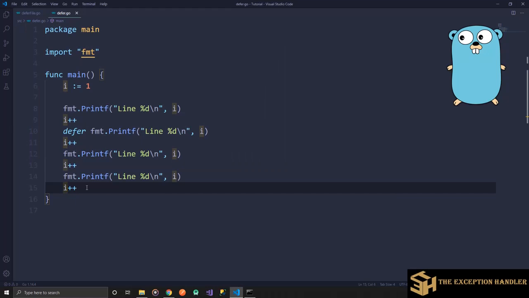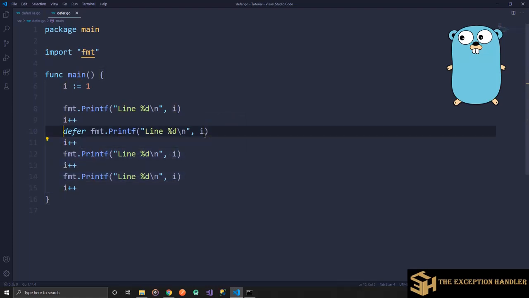Defer would take the current state of the value which is encountered when the statement is being encountered by the program flow. So when the program prints this, that is i is equal to 1, then increments the value of i to 2, and then when it encounters the deferred statement, it will keep this statement in the LIFO stack, and the i value that is being passed is 2. So whenever this statement is executed, i's value will be considered as 2, and then the program flow carries on.